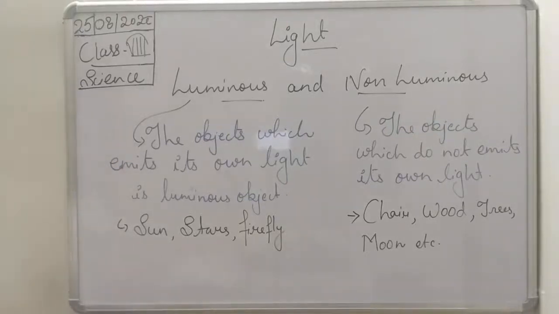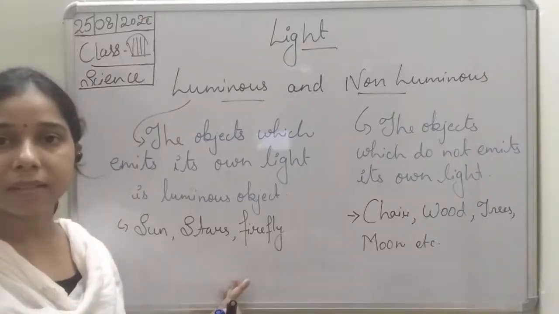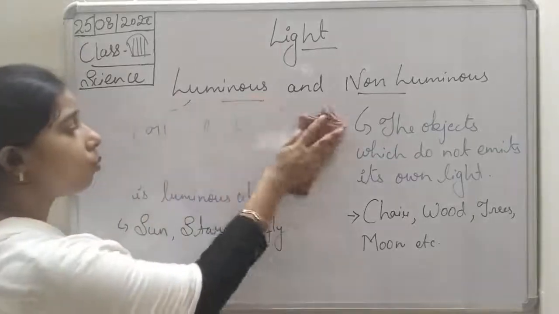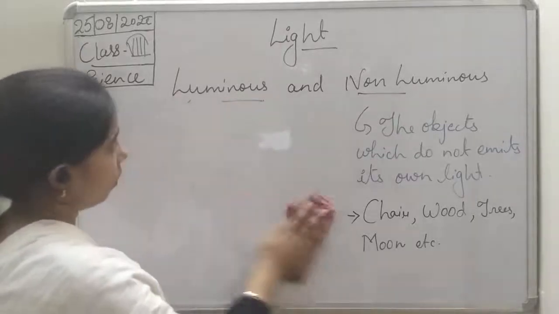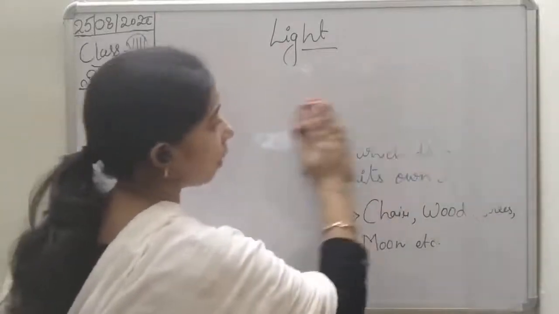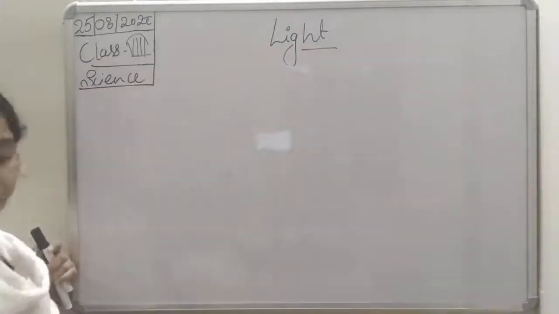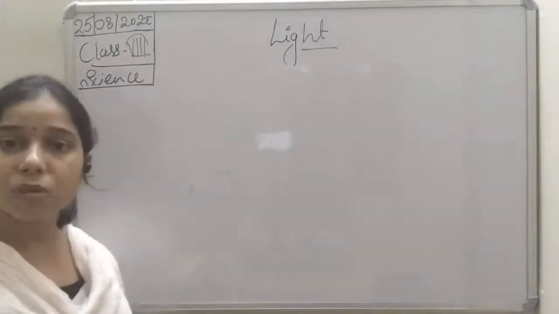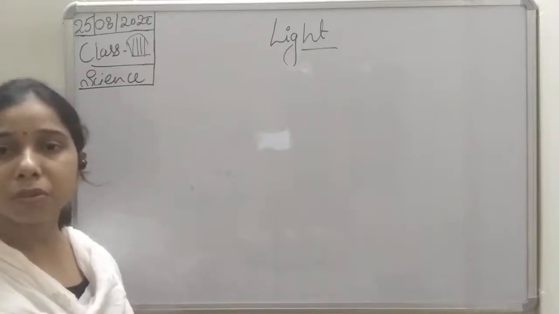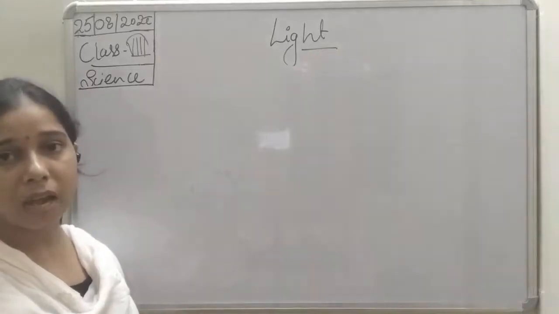Now we have seen luminous and non-luminous. The source of light we have discussed, natural source and man-made. Now how does light travel? So you see, students, light used to travel in a straight path. We know that light travels in a straight path. There was an activity given in the previous class, which we already know.